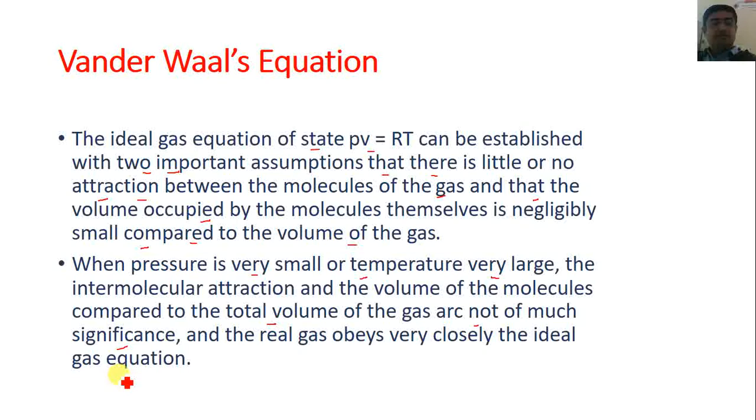So when the pressure is low or the temperature is high, the ideal gas equation PV is equal to RT is applicable to the real gas. But when the pressure becomes higher, we cannot apply this ideal gas equation PV is equal to RT to the real gas.